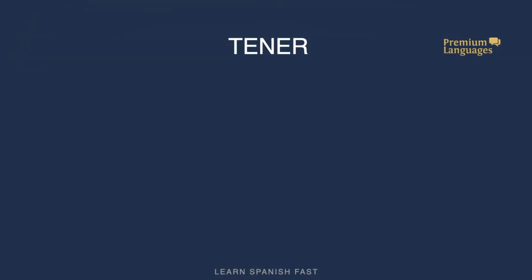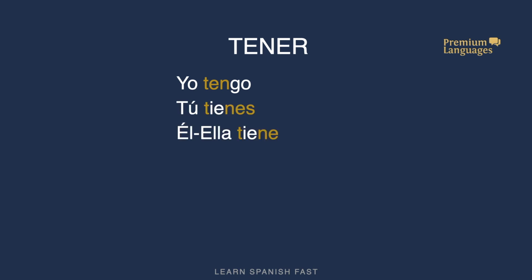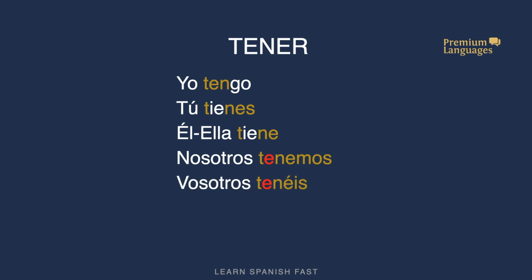And finally, tener. Tener is slightly different. It's a very useful verb that means to have. You have probably seen this before. But the conjugation of tener, it is irregular with yo, tengo, but it's also irregular because it has a vowel that becomes two vowels. Tú tienes. Él, ella tiene. Nosotros tenemos. Regular. Vosotros tenéis. Regular. Ustedes tienen. And ellos tienen. Are both irregular.